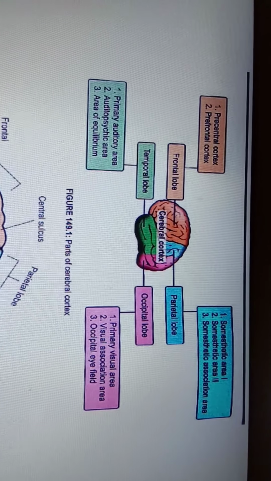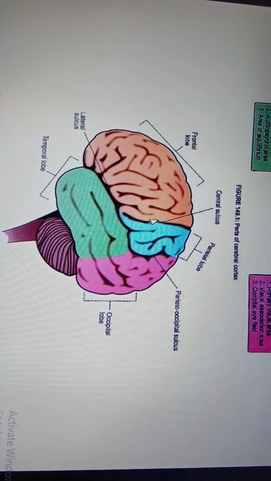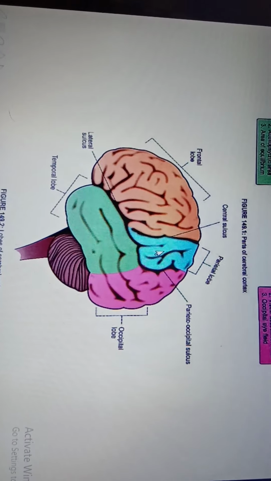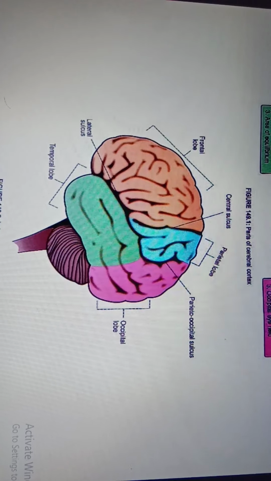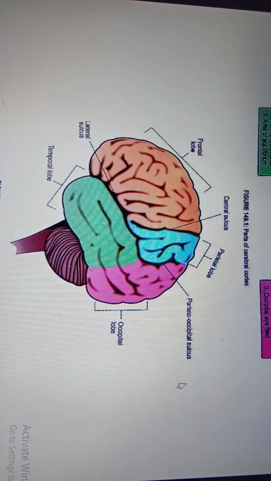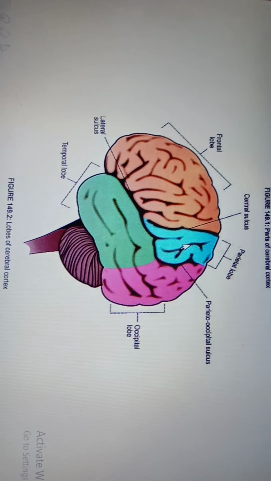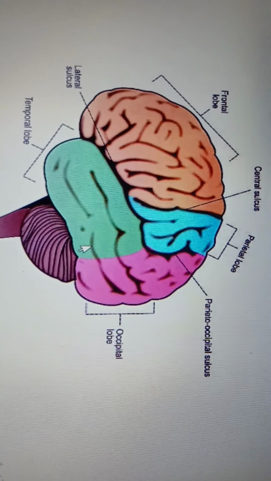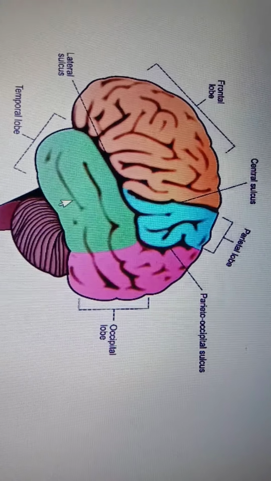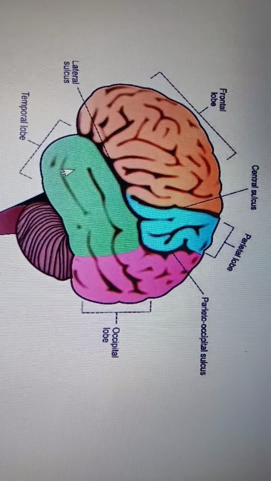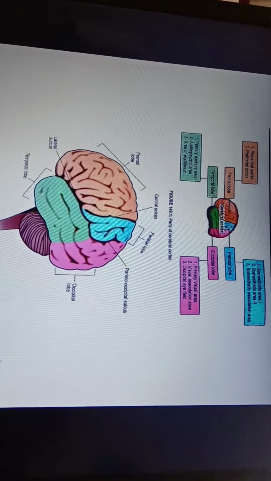So you can see in this diagram, that is the frontal lobe. It is divided by the central sulcus. Central sulcus divides cerebrum into the frontal lobe and parietal lobe. Sulcus is nothing but a shallow groove. Deep grooves are called fissures. One more sulcus, the parieto-occipital sulcus, divides cerebrum into parietal lobe and occipital lobe. One more sulcus is called the lateral sulcus. This divides cerebrum into frontal lobe and temporal lobe, and parietal lobe and temporal lobe. So this is the basic function of sulci, which divide cerebrum into different lobes.